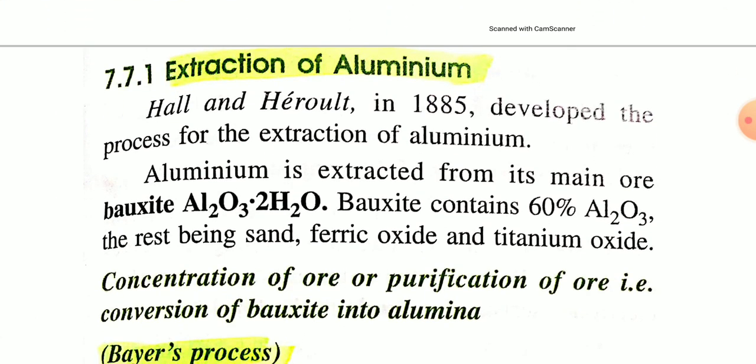Now extraction of aluminium. Aluminium is extracted from its main ore bauxite, Al2O3.2H2O, and bauxite contains 60% Al2O3, that is alumina, and the rest being sand, ferric oxide, titanium oxide. So ferric oxide, titanium oxide, sand, these are impurities present in bauxite. So you have to remove these impurities first, and removal of these impurities is known as concentration of the ore.